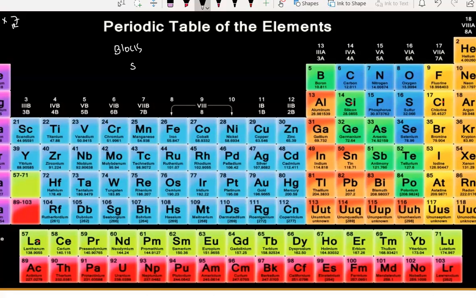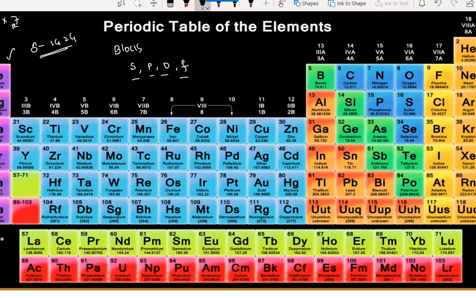First block is S block, second is P block, third is D block, and fourth is F block. You'll see what these SPDF blocks are in your 11th class. S block is this one, these starting two. In S block, you are going to find the first group and second group. Both are combinedly called S block.